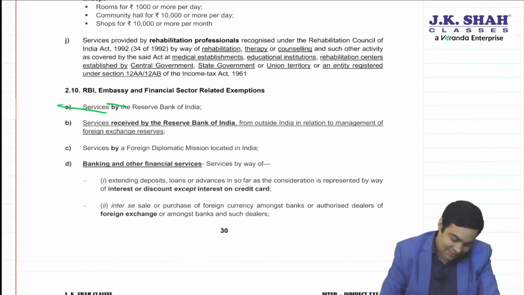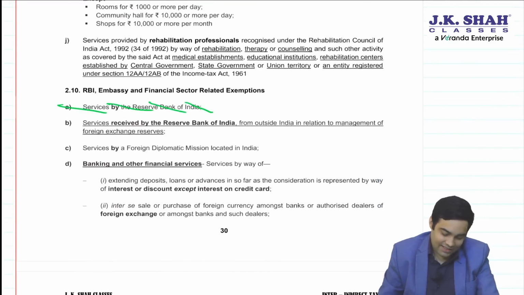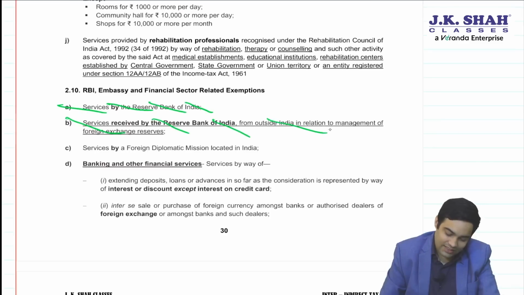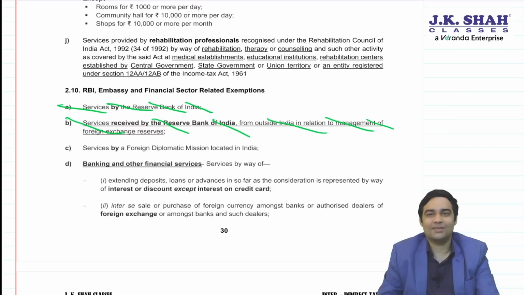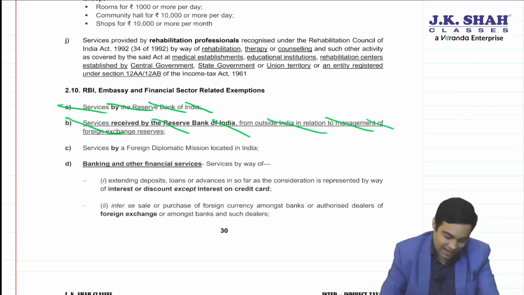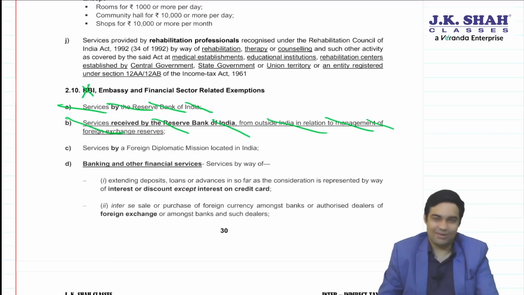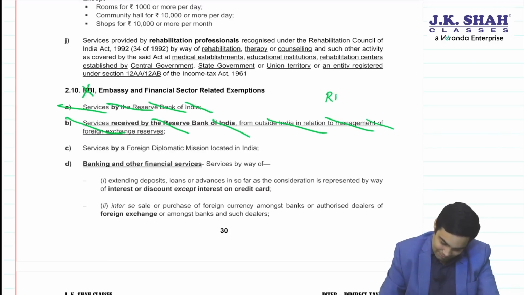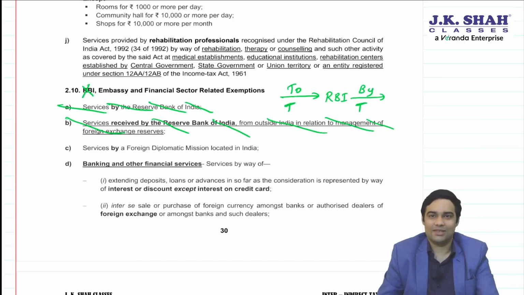Then services provided by RBI, and services from outside India, foreign exchange management received. Both the entries are deleted. So the RBI related exemption is completely deleted. So services by RBI are taxable, to RBI are also taxable.